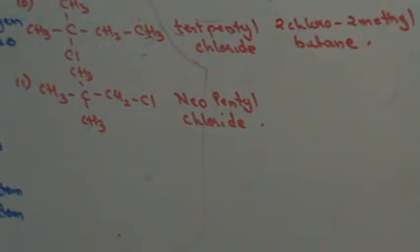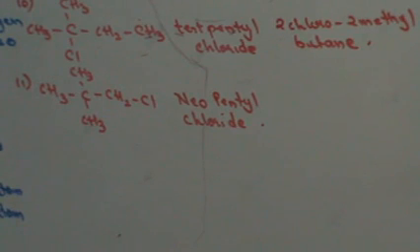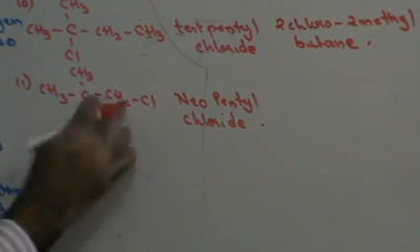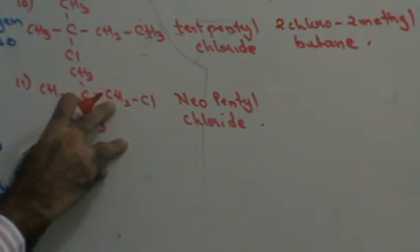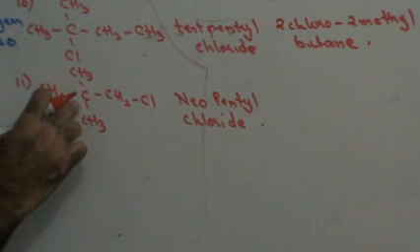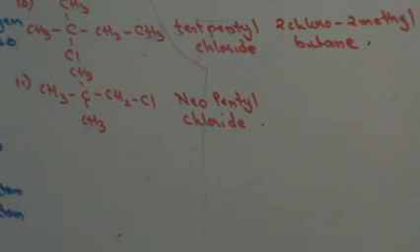Okay. Find out the primary chain. Primary chain is that chain that contains the maximum carbon atoms. So I can say that the straight chain would be the primary chain. The straight chain contains 3 carbon atoms, that is propane. The carbon atom which is closest to chlorine will be the first carbon atom. So this is the first carbon atom, this is the second carbon atom. I have 2 branches on the second carbon atom.